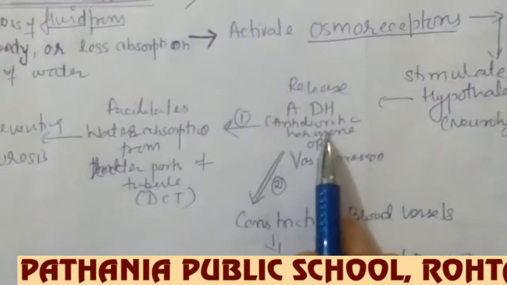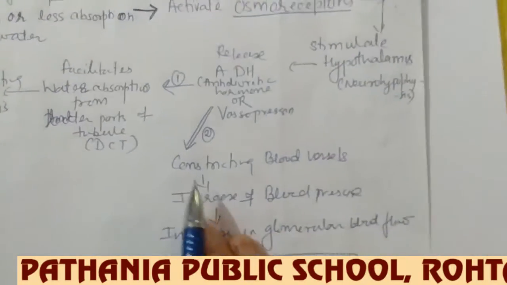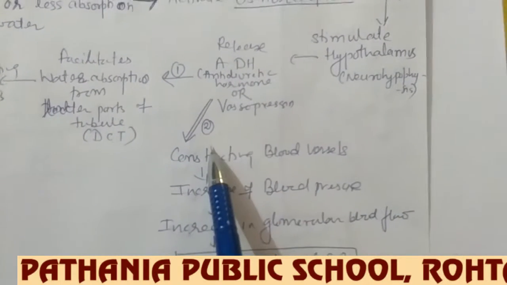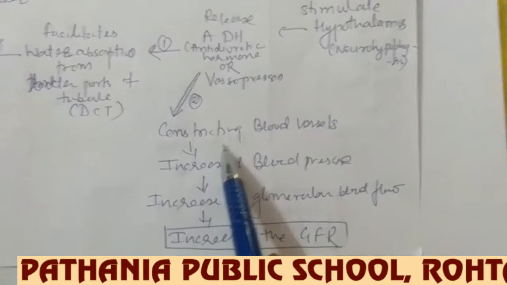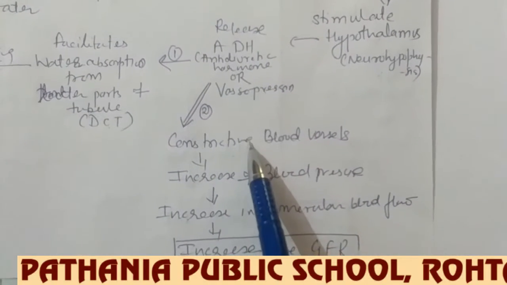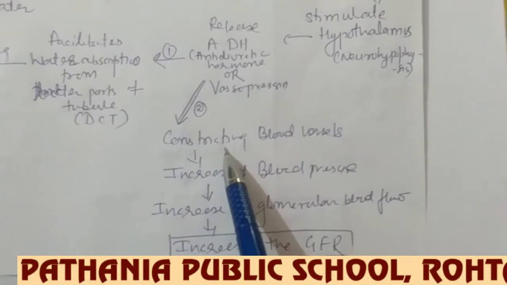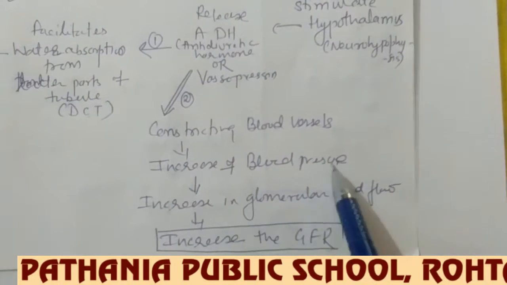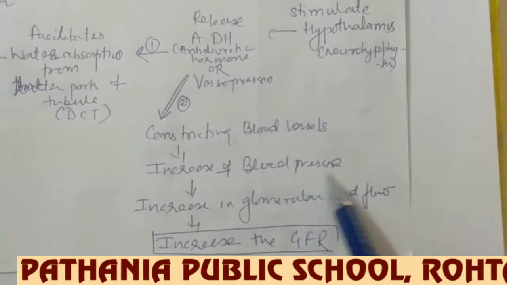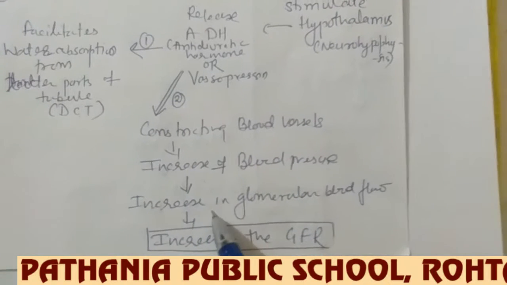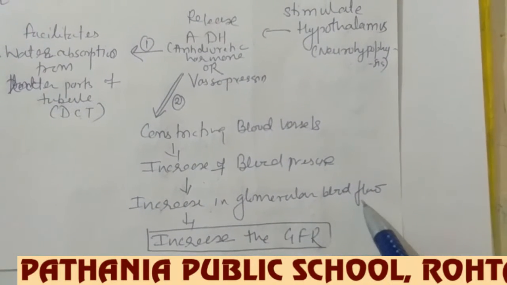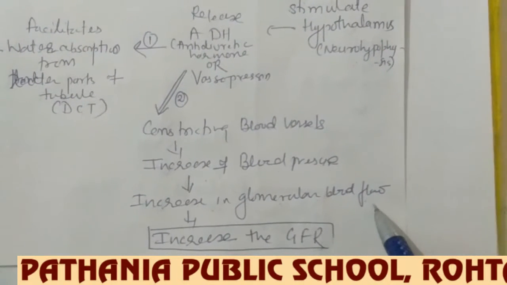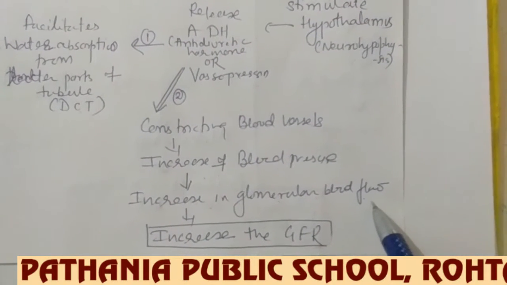Another way by which the ADH regulates the kidney is that ADH also acts as a blood vessel constrictor. When the blood vessels get constricted, the blood pressure will increase, and when blood pressure increases, the glomerular blood flow will also increase, because the pressure has increased, so the GFR will also increase.